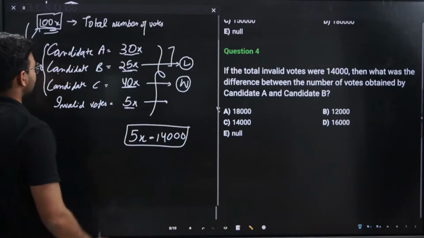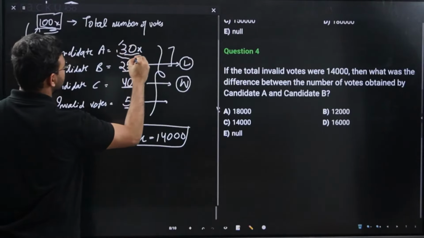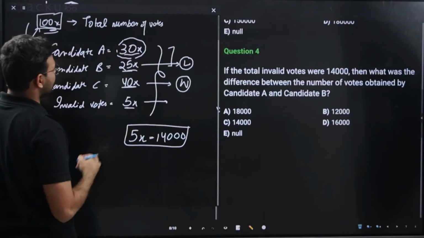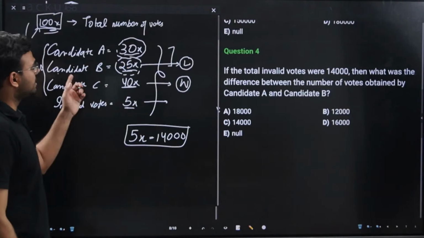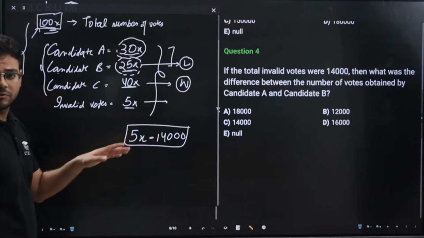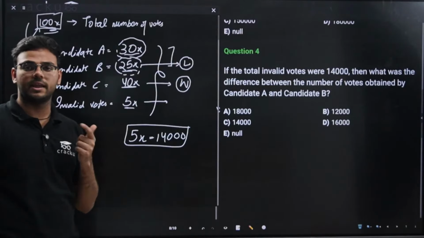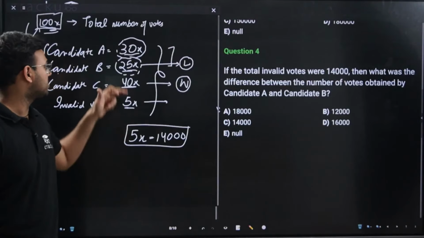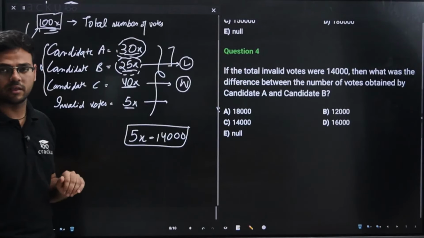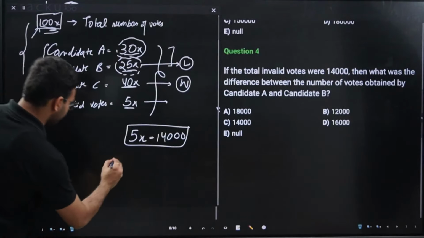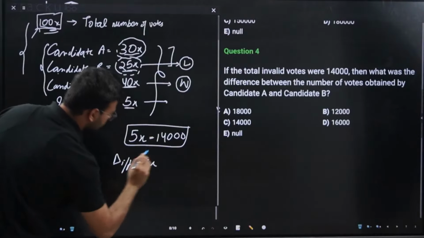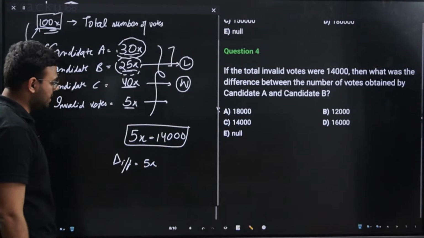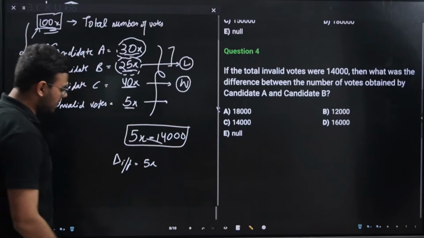The number of votes received by candidate A is 30x, and the number of votes received by candidate B is 25x. So the difference is 30x minus 25x, which is 5x. And we know the value of 5x is 14,000.